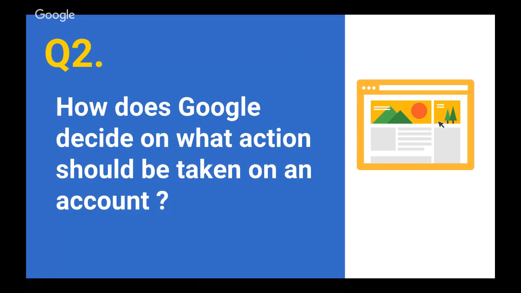What is expected of you is to go ahead and understand the violation and fix it. So let's say, for example, your account has been suspended because there was a lot of invalid click activity on it. We expect you to identify the source of this invalid click activity and go ahead and block it so that your account is in a good standing going forward, and so that there is no advertiser damage around it. This was one of the live questions we received.